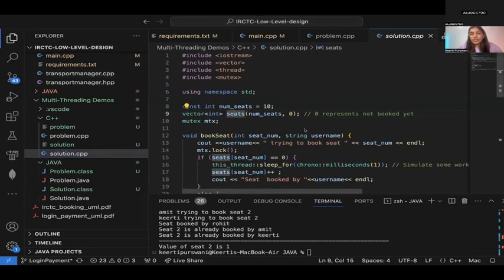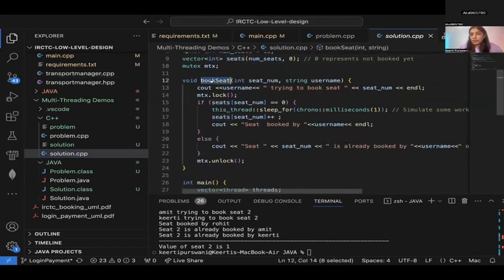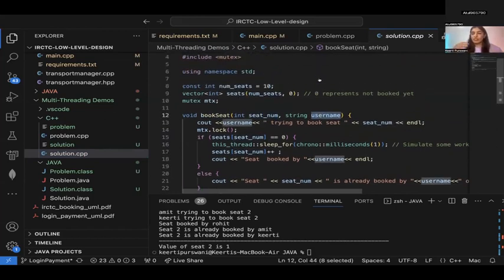Okay. So here you can see what I've done is I'm trying to book a seat. This is the seat number, and then there's just some username. Just trying to show you a demo, right? So there is a simple list of seats I've kept. If it is 0, that means it has not been booked.